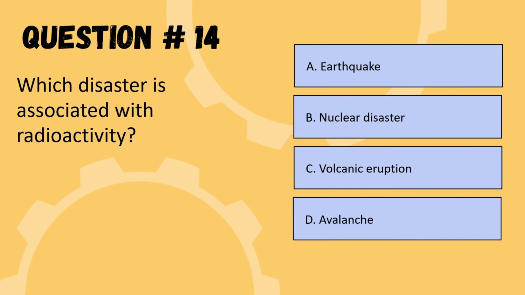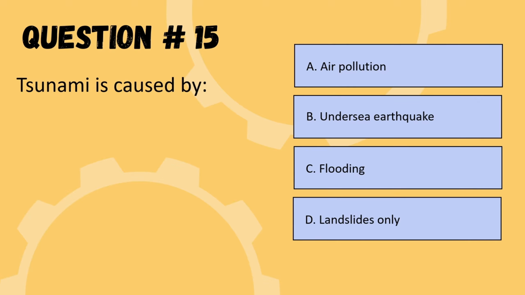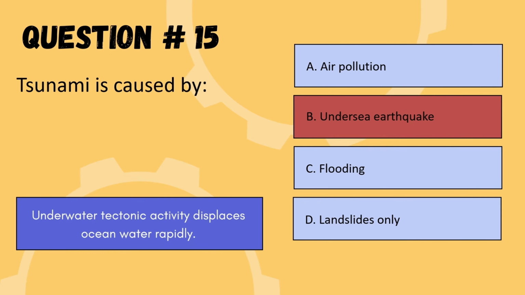Next question is which disaster is associated with radioactivity? Options are earthquake, nuclear disaster, volcanic eruption, or avalanche. So the correct option is option B, nuclear disaster. We are moving to the next question. Next question is tsunami is caused by air pollution, undersea earthquake, flooding, or landslide only. So the correct option is option B, undersea earthquake. So we are moving to the next question.